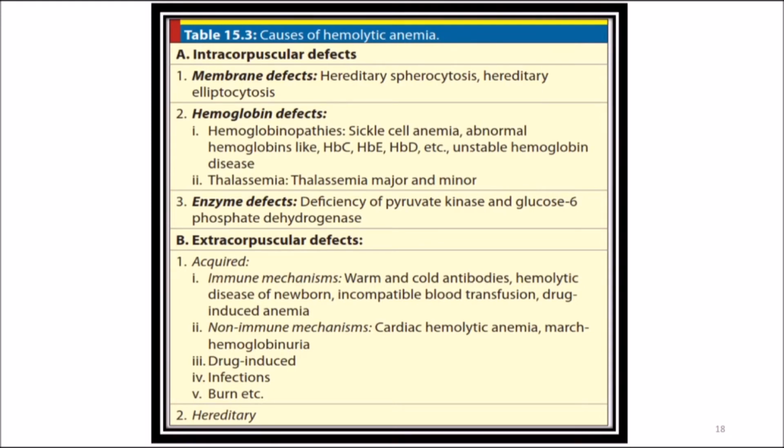Extracorpuscular defects can be either acquired or hereditary. Acquired can be due to immune mechanism defects, problems in the immune mechanisms. It can be due to infections, burns, or drug-induced causes, etc.